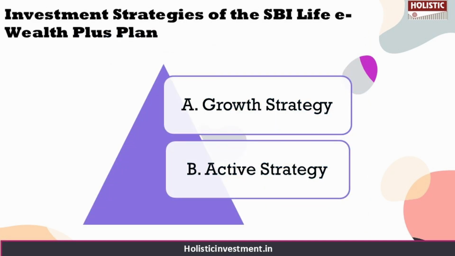Let's take a look at the two fund management strategies available under this product: the growth strategy and the active strategy. In the growth strategy, your premium is invested through the automatic asset allocation feature, in which the allocation in the equity fund is reduced and allocation in the bond fund and money market fund is increased in a predetermined percentage as the policy term progresses. In the active strategy, you can choose your fund allocation from the 12 unit funds as per your risk appetite. So these are the two fund strategies.